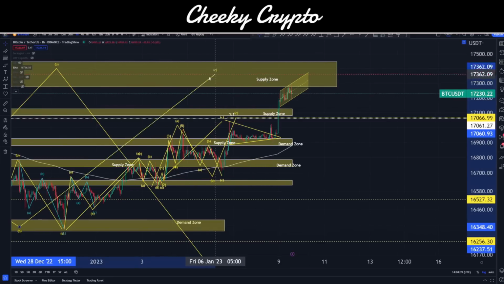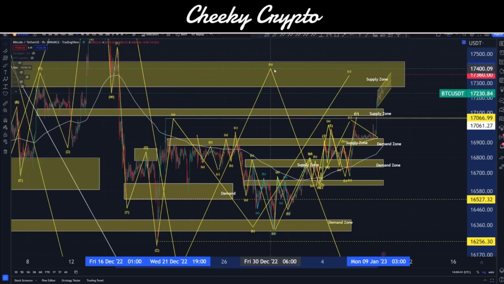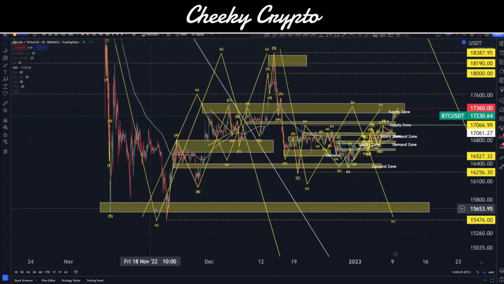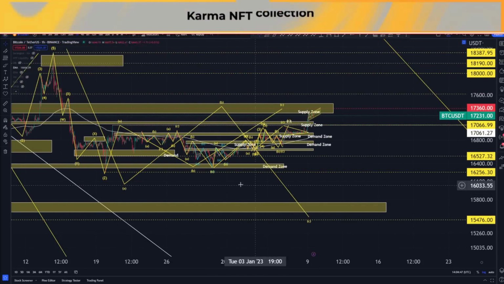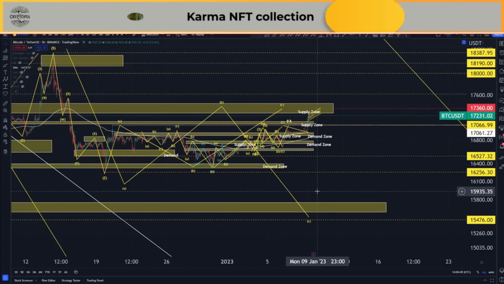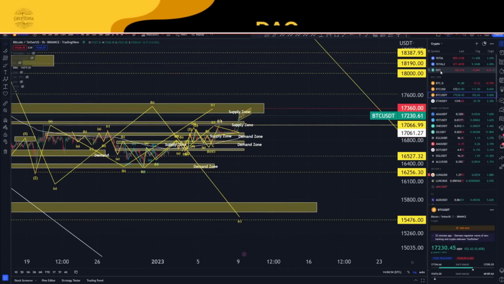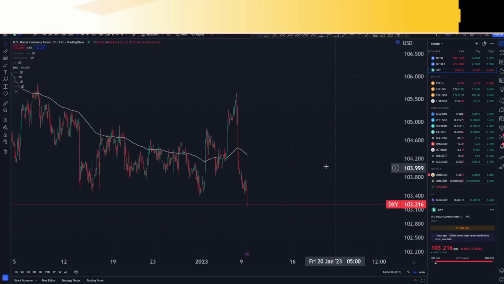This is the area of our C wave, and that C wave is nested inside our B wave, and our B wave obviously is targeting out down here towards our previous lows at around $15,000. What's going to be the catalyst to push us down there? Probably the DXY pushing up, because it's the DXY pulling down the way that it has done that has essentially caused us to rally up.